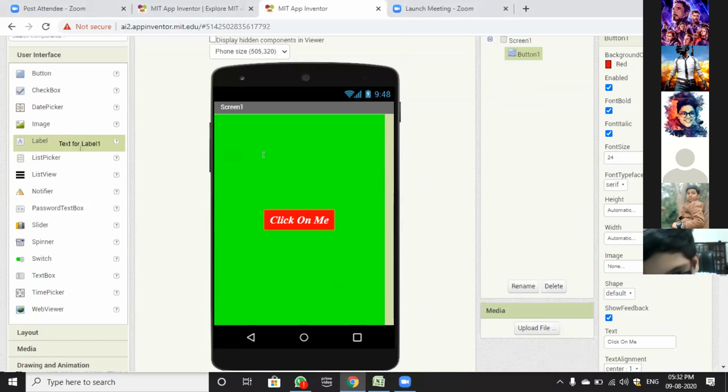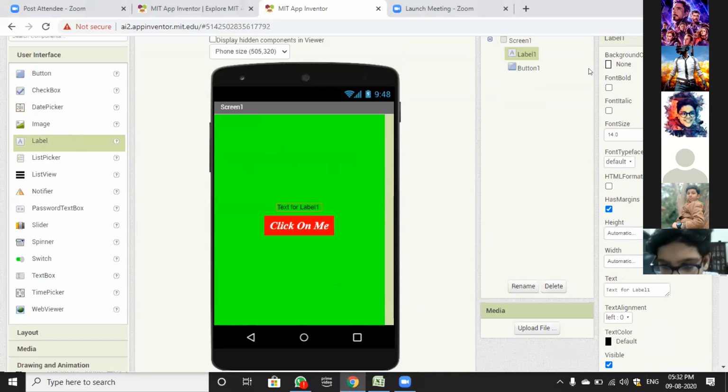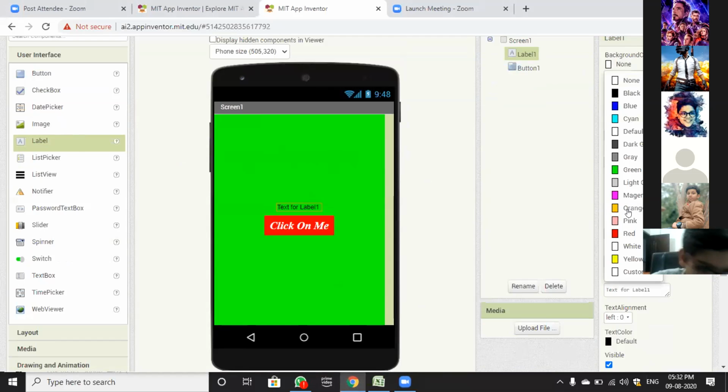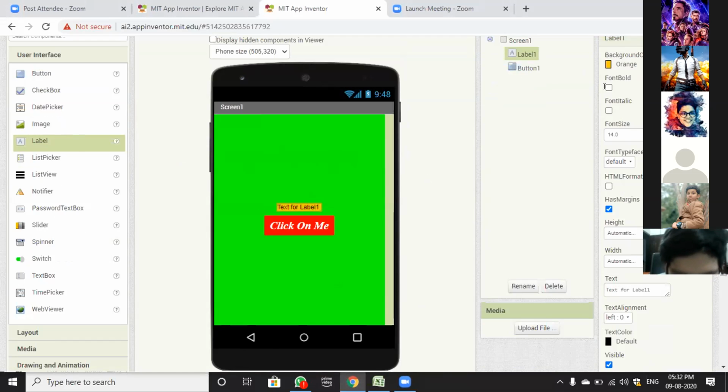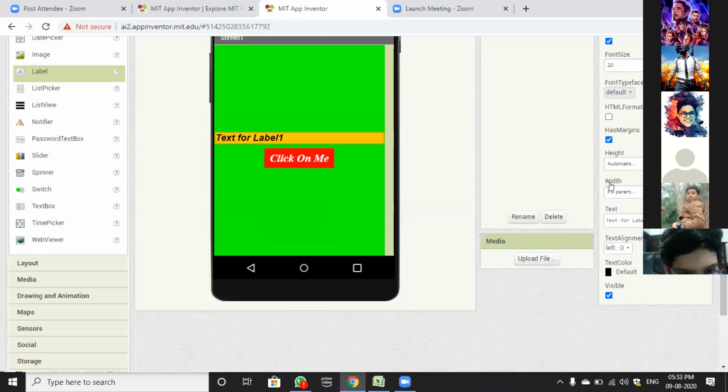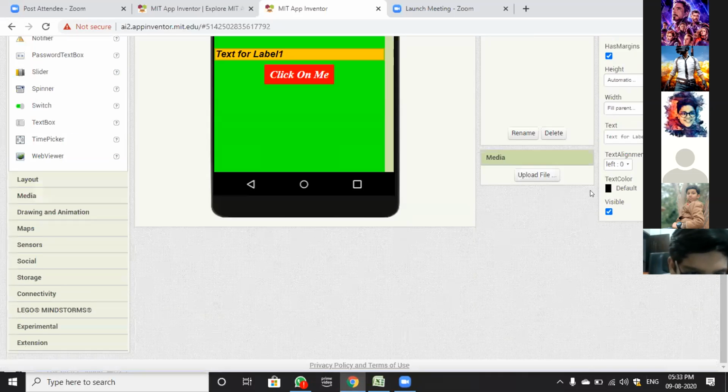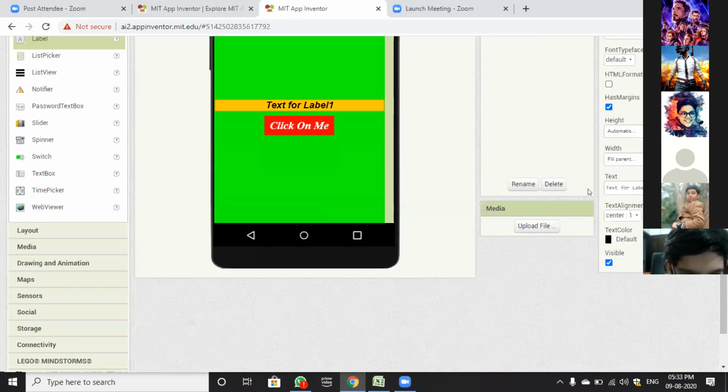Now we will add a label above it. We have added a label. We will change its background color to orange. Font bold, font italic. We will change the font size to 24, that is 20. Now we will change the width to fill parent. There will be no change in the font space. Text alignment will be center. Text will be welcome to my app.